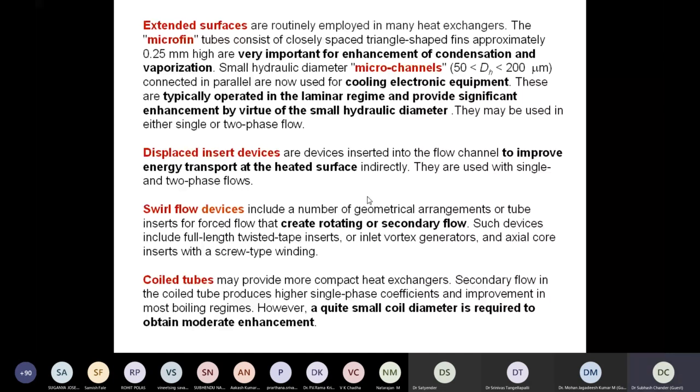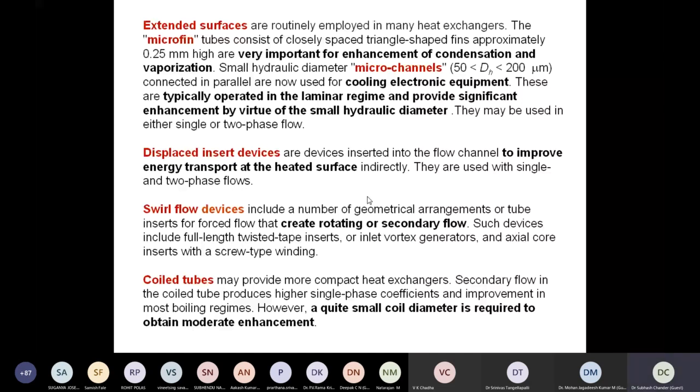Such devices include full-length twisted tape inserts, inlet vortex generators and axial core inserts with screw-type windings. So these are some types of swirl devices. Swirl means giving the flow a rotation, right? When we are able to give some rotation to the flow, we are enhancing the mixing, and the transport of energy from the surface to the fluid will get enhanced.